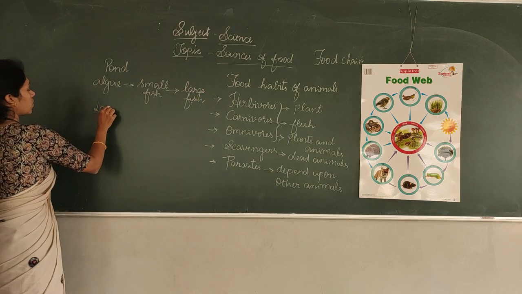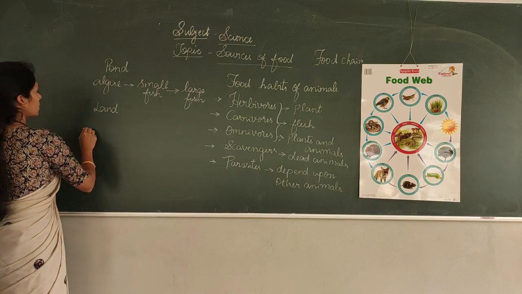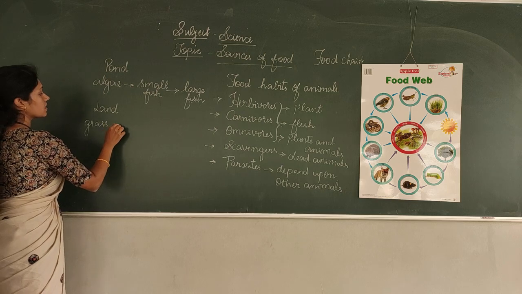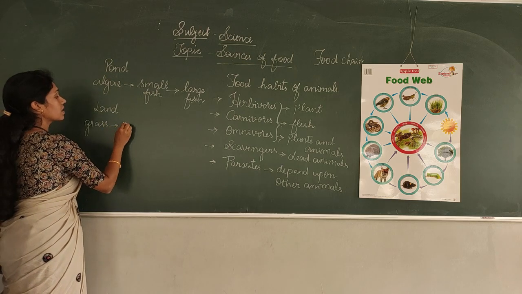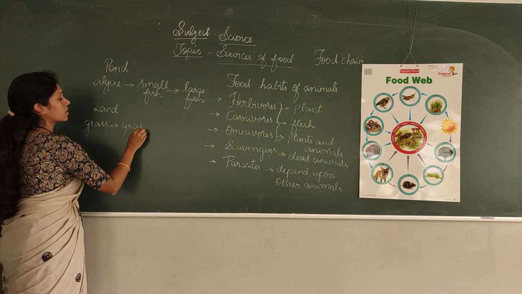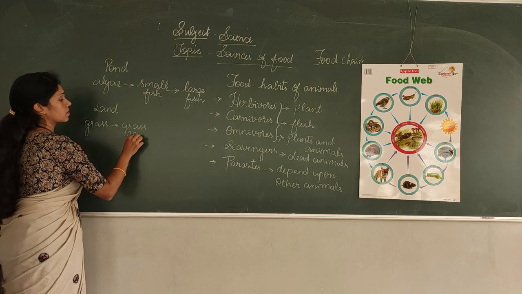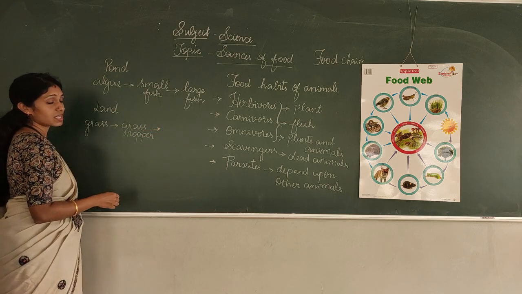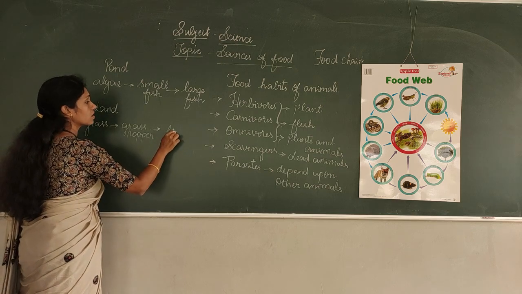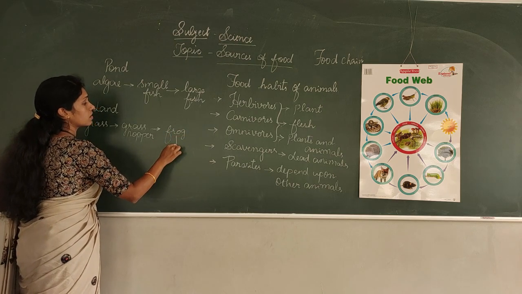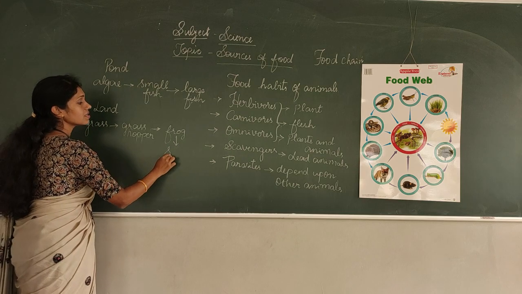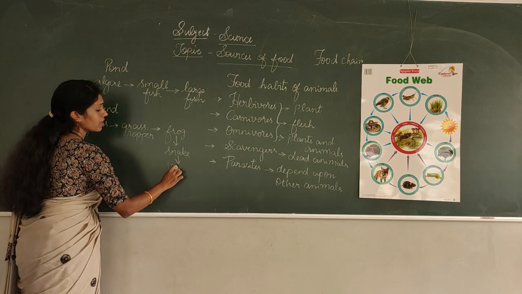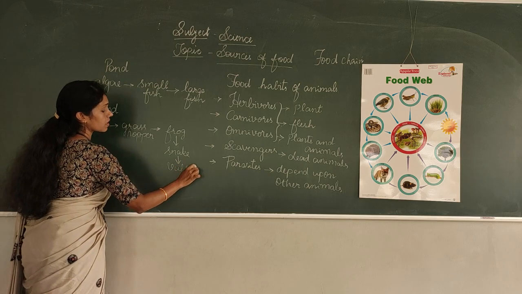On land, what happens? The grass. Let us take grass. Grass will be eaten by grasshopper. And then grasshopper will be eaten by frog. Frog will be eaten by snake. Snake will be eaten by vulture.